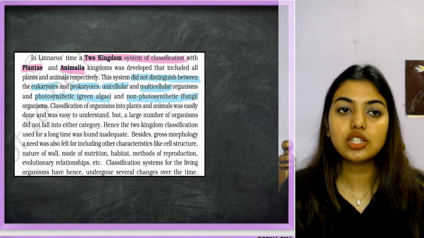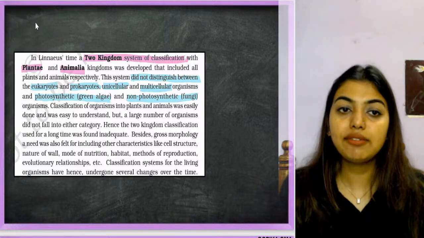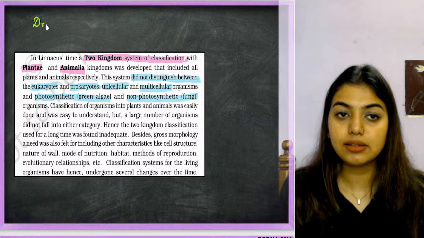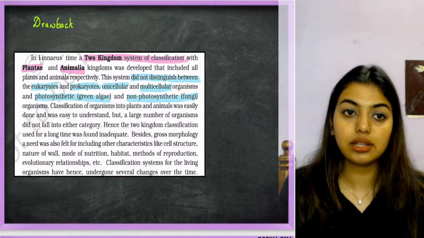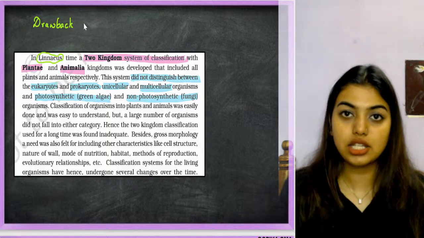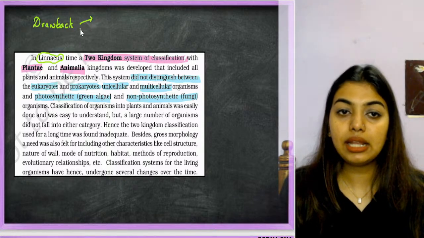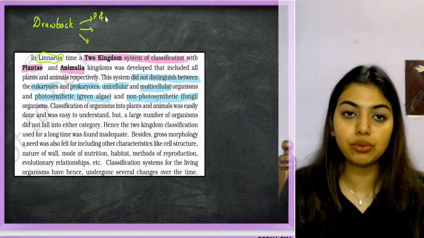So here students, the drawbacks are very, very important. They are going to ask you the drawbacks. So if they ask you what are the drawbacks of Carl Linnaeus, Carl Linnaeus is his full name. Main three drawbacks: first thing, he did not classify pro and u.